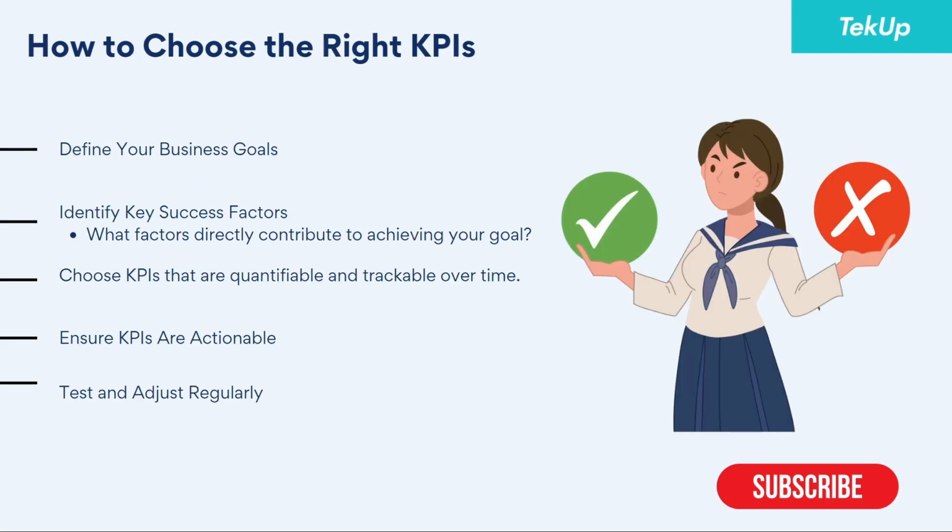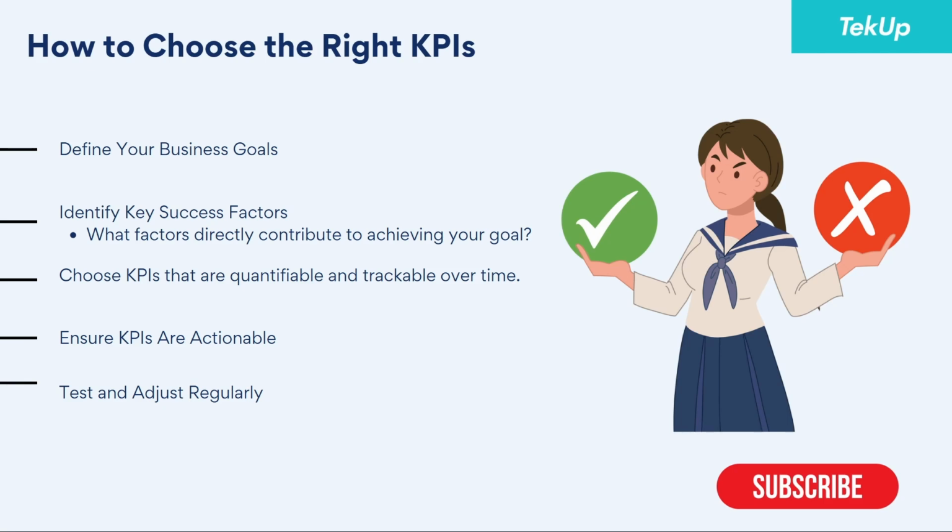Now let's look at how to choose the right key performance indicators. Number one, define your business goals. Like we mentioned, key performance indicators are tied to the business goal. Now, for you to choose the right key performance indicators, you need to determine your business goal. For the example we gave about people visiting the website and people actually buying from the website, is the business goal trying to know how many customers we have had in a week from the website?